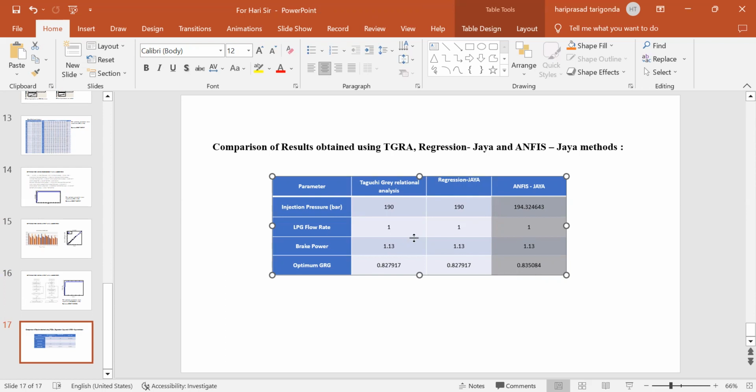Finally, we get the optimized conditions where the efficiency is maximum and emissions are minimum: 190 bar, 1.13 kW, and a GRG value of 0.82719 with respect to the regression JAYA algorithm, and this is with respect to the ANFIS JAYA algorithm. If you compare all the optimization techniques, the ANFIS JAYA algorithm gives very accurate results. So this is my work and this is my conclusion.